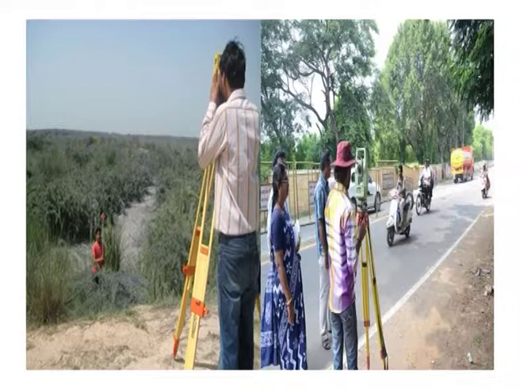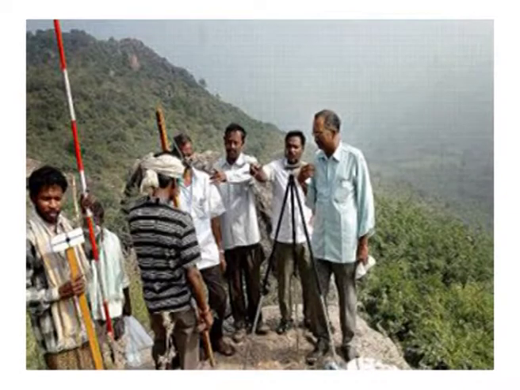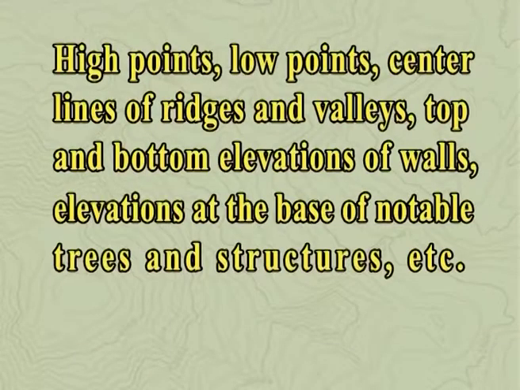Most land surveyors produce data on landform by recording spot elevations at irregular intervals, attempting usually to capture important features in the landscape: high points, low points, center lines of ridges and valleys, top and bottom elevations of walls, elevations at the base of notable trees and structures, etc. Often each such point is identified by a unique label. These spot elevations represent the basic data structure from which most other terrain data is constructed.